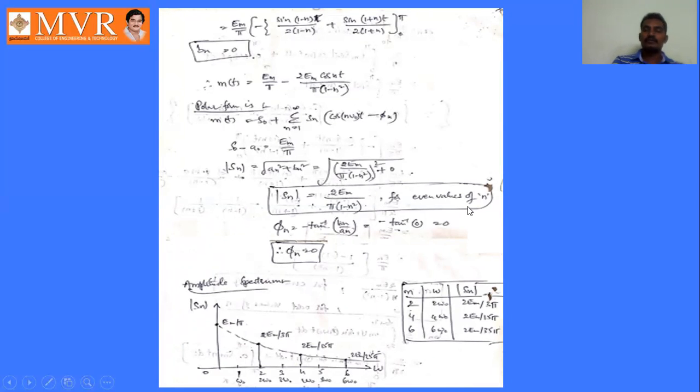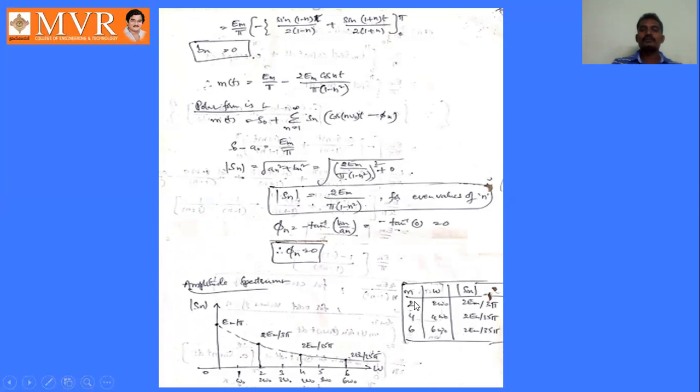Next we have to find the phase angle, phi n equals minus tan inverse bn by an. Here the bn value is 0, so minus tan inverse 0 by an, that is minus tan inverse 0, which is 0. So phi n is 0, which means there is no phase spectrum; we only have to plot the frequency spectrum, or amplitude spectrum. How to draw the amplitude spectrum? By taking Sn versus omega. Here is the expression for amplitude, mod Sn equals Em by (1 minus n square). We will tabulate the values n, omega and mod Sn. For n, take the even values, 2, 4, 6, 8 like that.